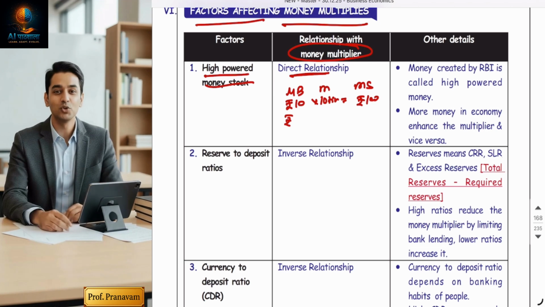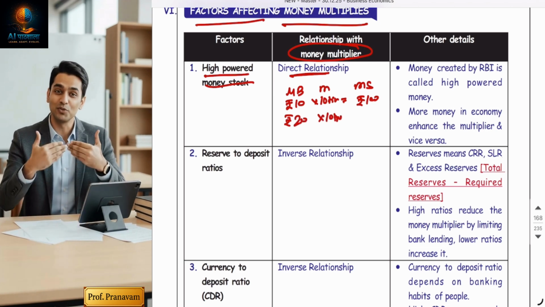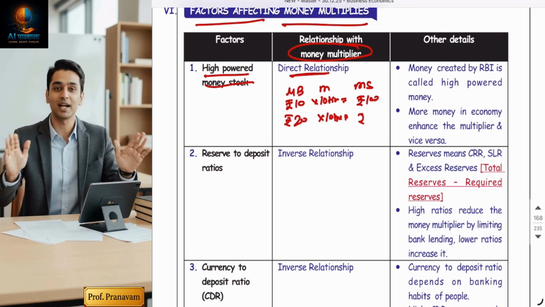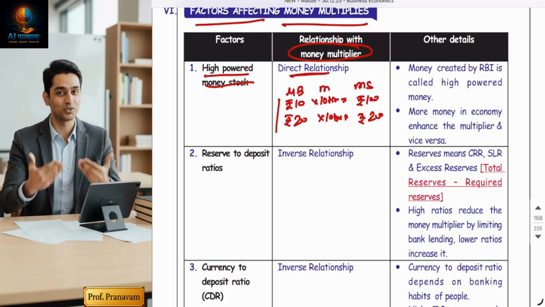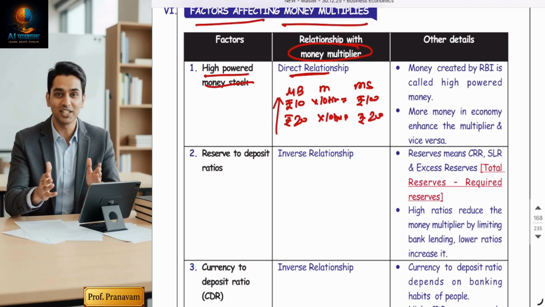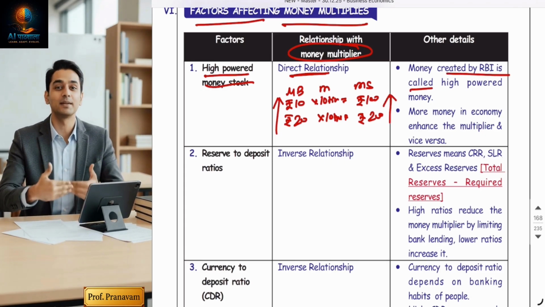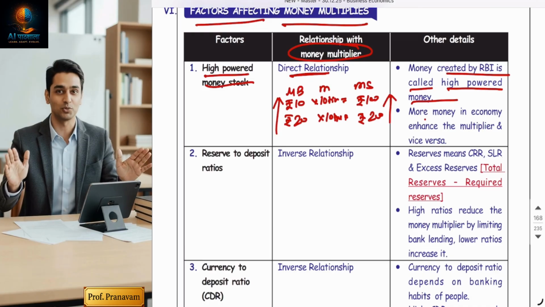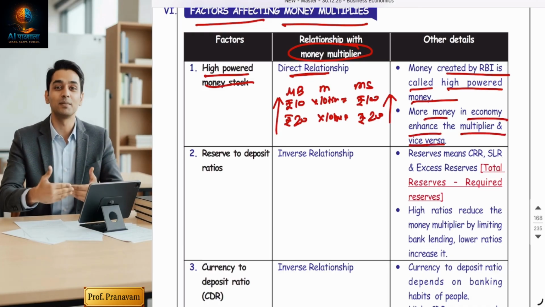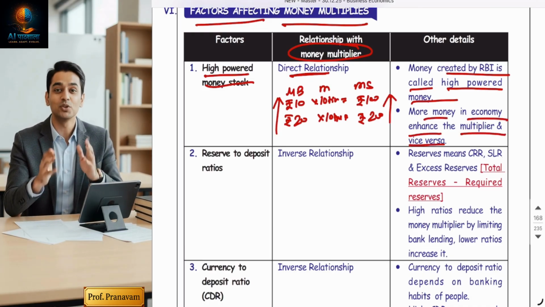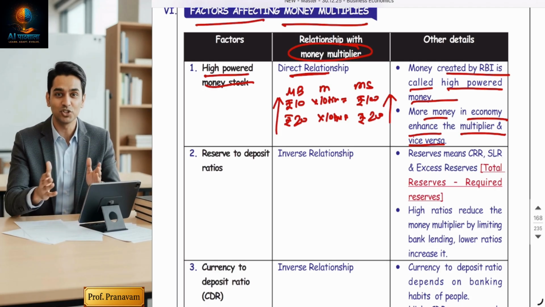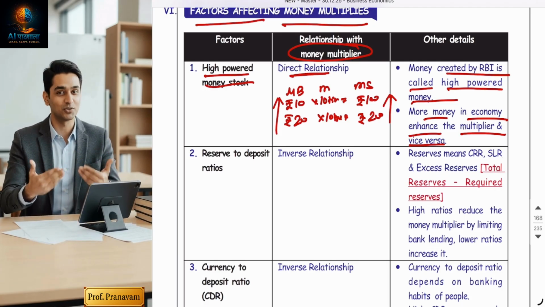And if RBI prints 20 rupees, the money multiplier is 10 times, it is constant, so it will become 200. So when monetary base, high powered money increases, money supply also increases. So money created by RBI is called high powered money. More money in the economy enhances the money multiplier and vice versa. So more actual money, more money multiplier.